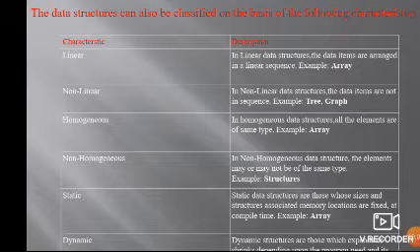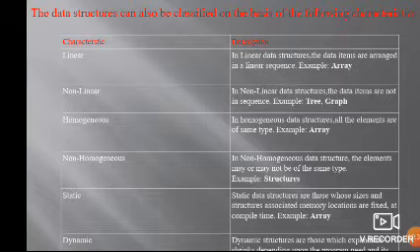In static, we allocate the memory before compiling, with the size mentioned. In an array, for example, we set the size of 10 before compiling, and in static it cannot be changed. In dynamic, you can allocate the memory at runtime. That is called the dynamic data structures.